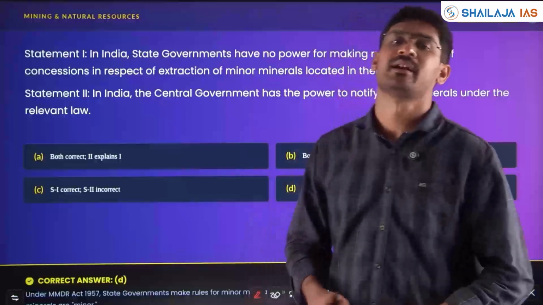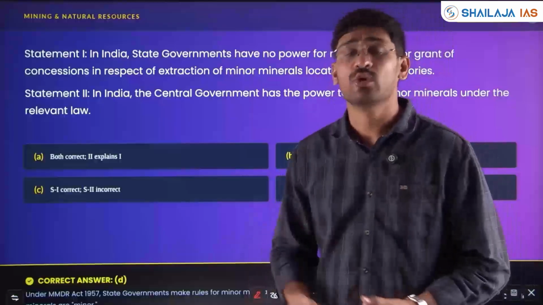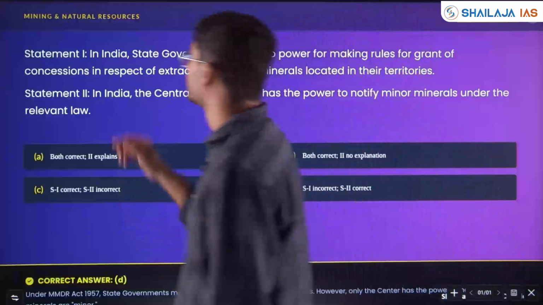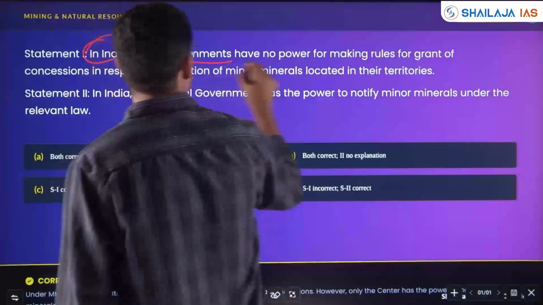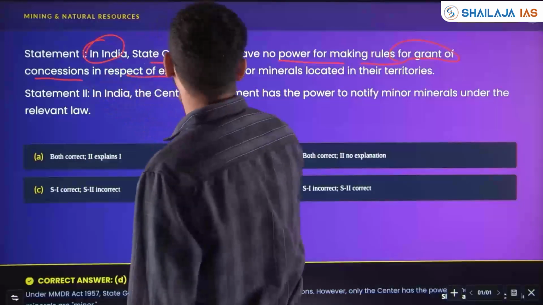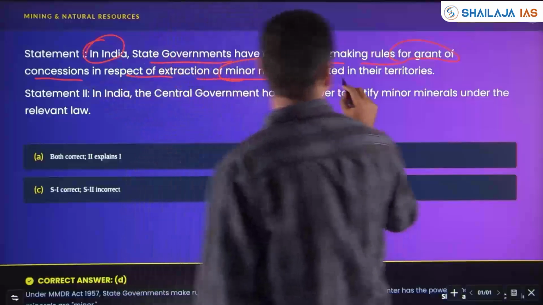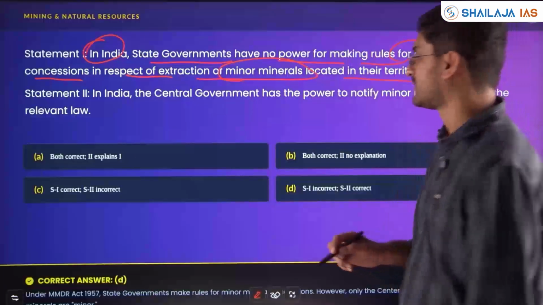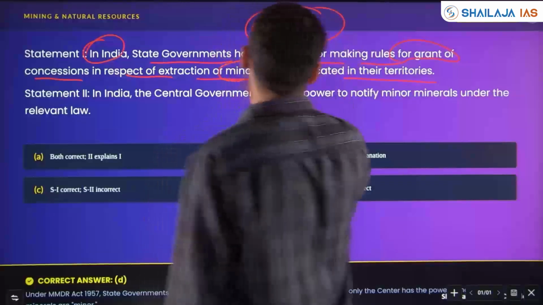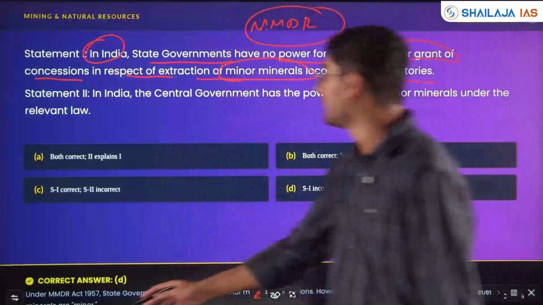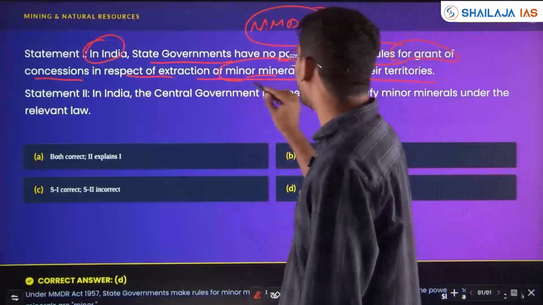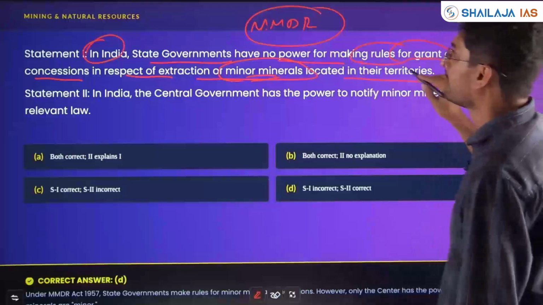With respect to major minerals, with respect to minor minerals, rules with respect to minerals, okay, with respect to sand, gravel, always in news. Statement 1: in India, state governments have power for making rules for the grants of concessions in respect of extraction of minor minerals located in their territories. Yes, under the MMDR Act, the Mines and Minerals Development and Regulation Act 1957, state governments can make rules for grant of concession in respect of minor minerals. Correct?